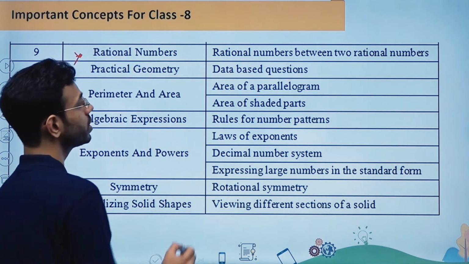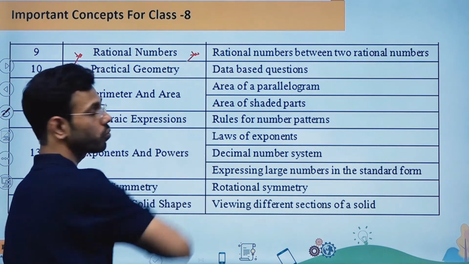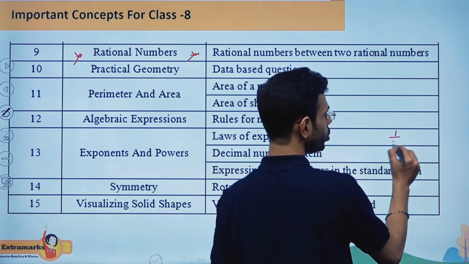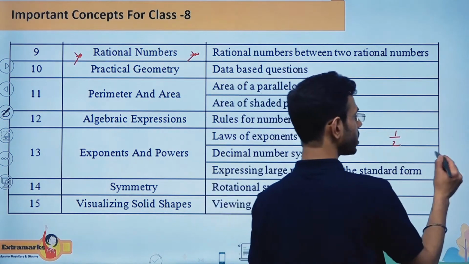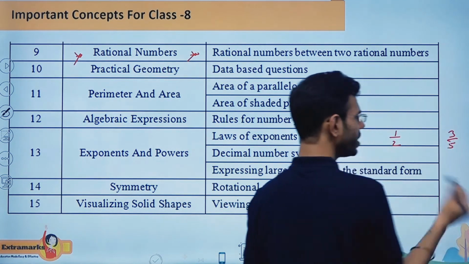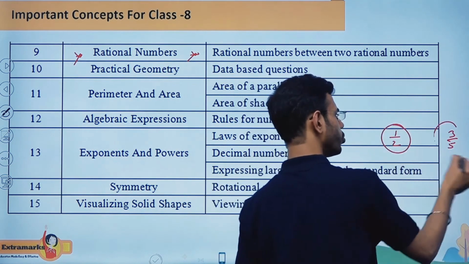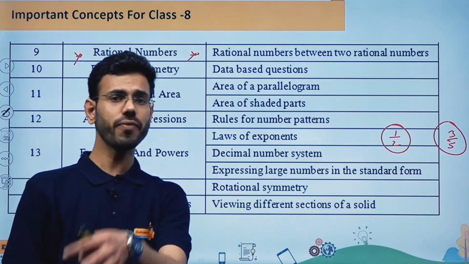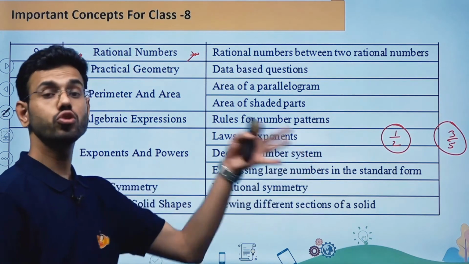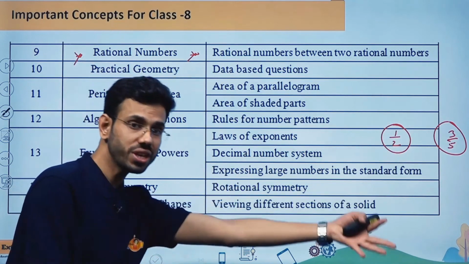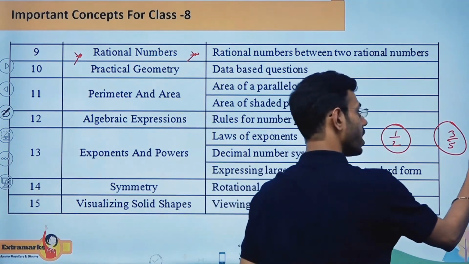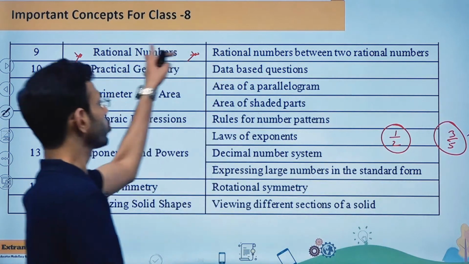And in this chapter, what is the important part, they will give you two rational numbers. Let us say 1 by 2 is one number and another number is, let us say, 3 by 5, something like this. These two numbers are given to you and they will ask you to insert 5 rational numbers or give me 3 rational numbers between these two numbers. So you should know how to find those 3 rational numbers between these two quantities. So this kind of questions are very important for this particular chapter.